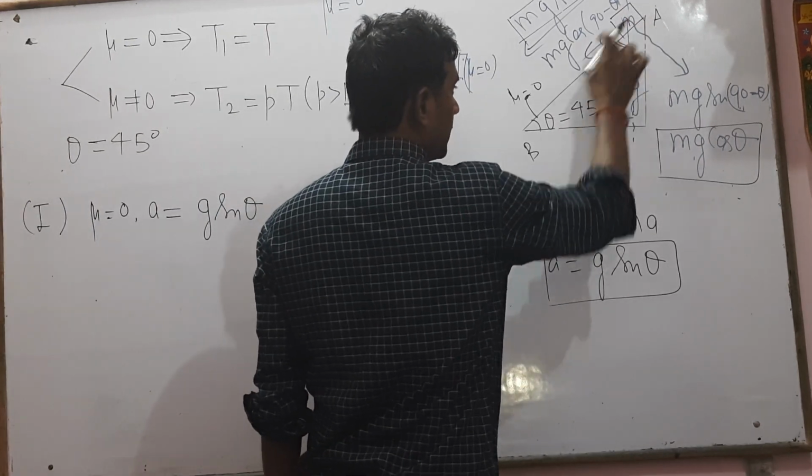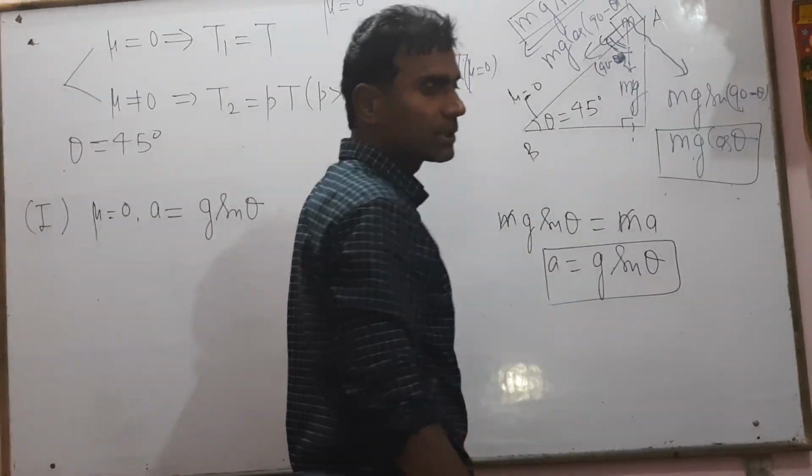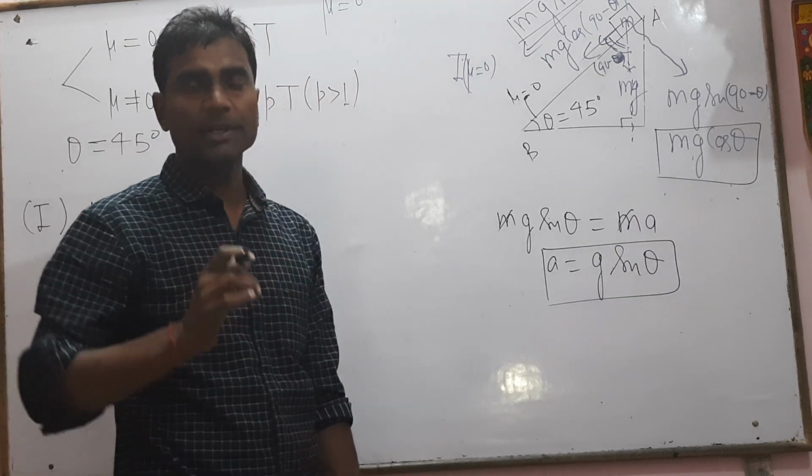So from A to B positions, we use the kinematics equations.